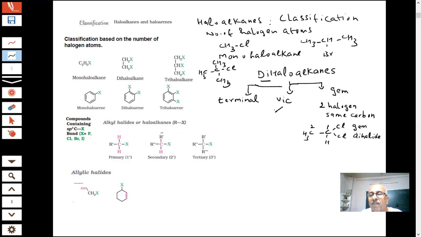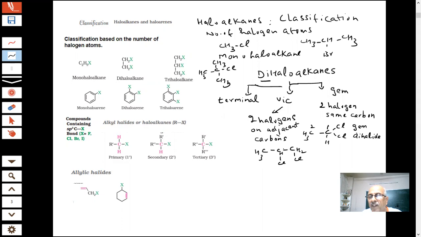Now, what do you mean by vicinal, students? Two halogens on adjacent carbons, student. Note down everything, very important. For example, you have one halogen here, one halogen here.